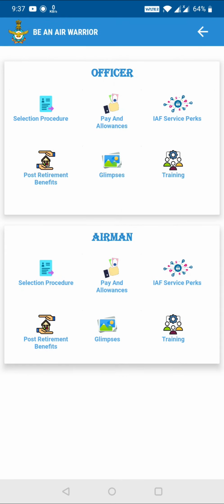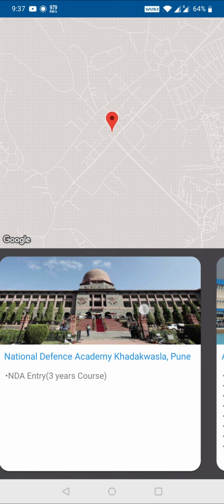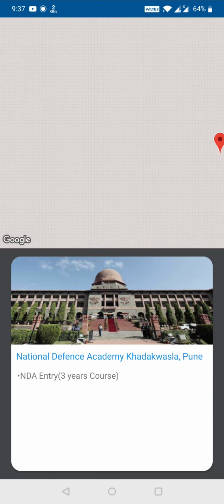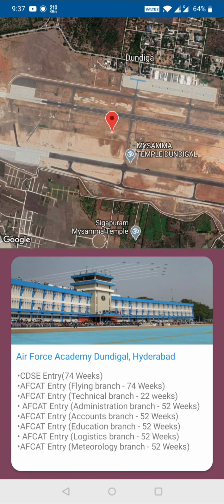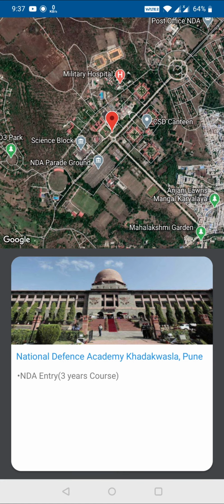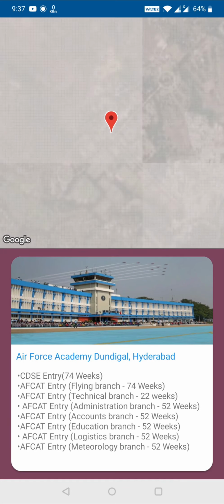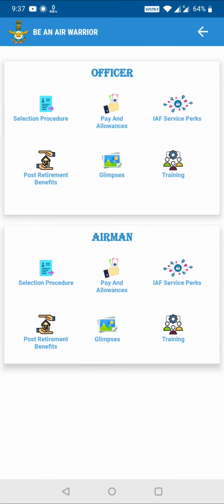Now apart from that, training: they have given where the training is held. This is just a small map of NDA, where the training is held, and for the Air Force Academy. For training they have clearly mentioned that for CDSE it is 74 weeks, AFCAT entry flying branches is 74 weeks, technical branch 22 weeks, academy branch is 52 weeks. And NDA is for 3 years. NDA is where you join after 12th, and AFCAT is for after graduation. So clearly they have mentioned everything. Similarly you can go for airmen.